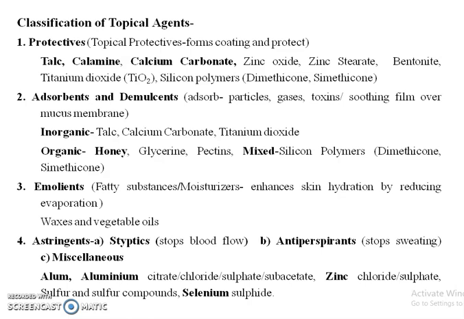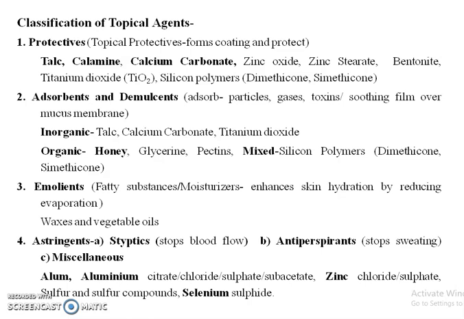The third class is the emollients. The emollients are the fatty substances and moisturizers which enhance the skin hydration by reducing the evaporation. The examples are the waxes and the vegetable oils. Fourth class is the astringent, which is again subclassified into 3 subclasses. The first one is the styptics, antiperspirant and the miscellaneous.